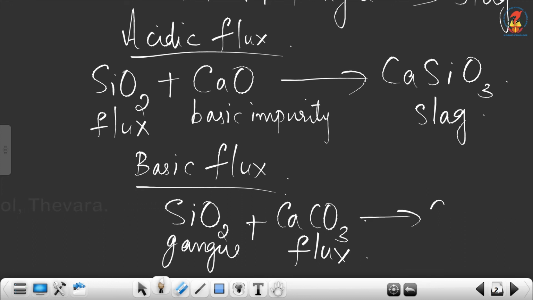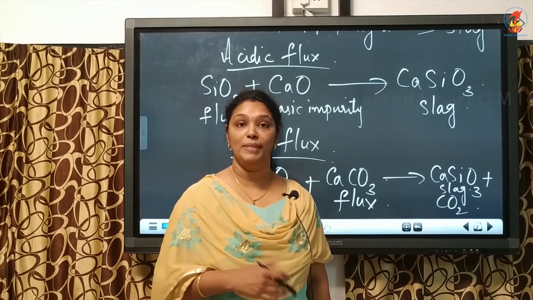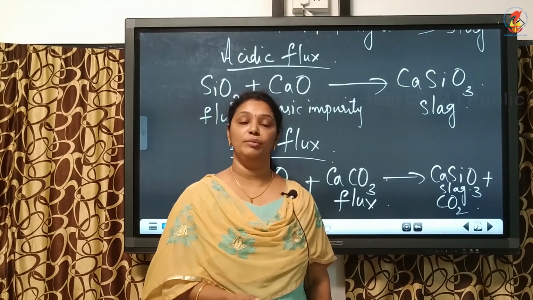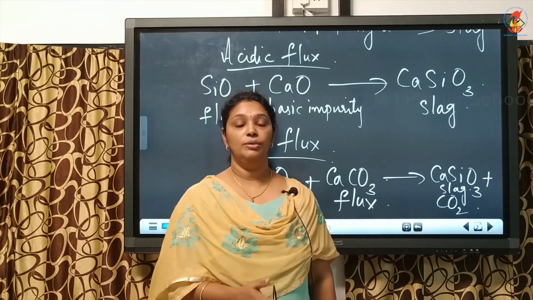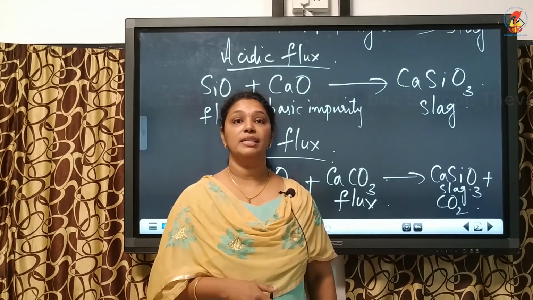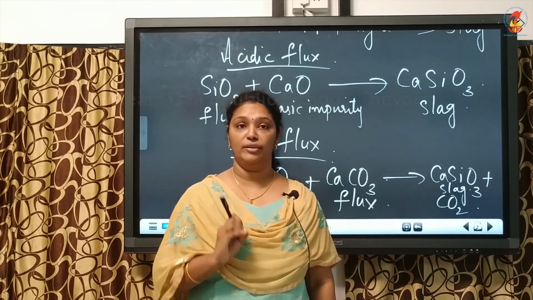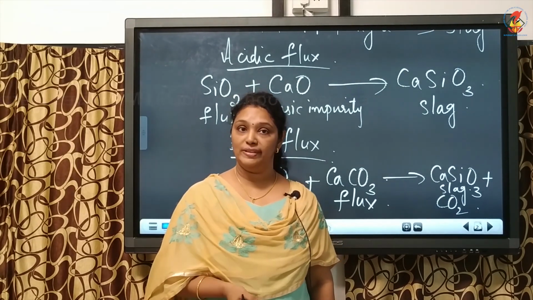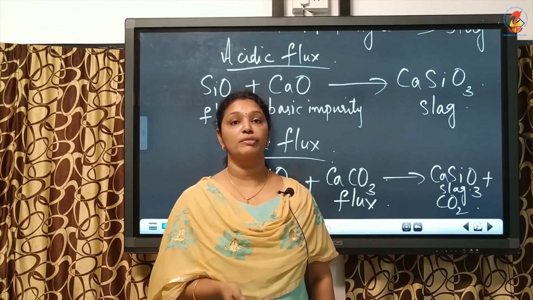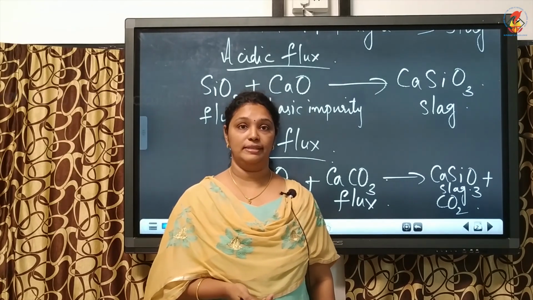We get again calcium silicate plus carbon dioxide. Calcium silicate is our fusible slag. So flux, two types: acidic flux to remove basic impurity and basic flux to remove acidic impurity. So with this we complete the first three metallurgical processes: crushing and grinding of the ore, concentration of the ore, and conversion of concentrated ore to metal oxide. Thank you.